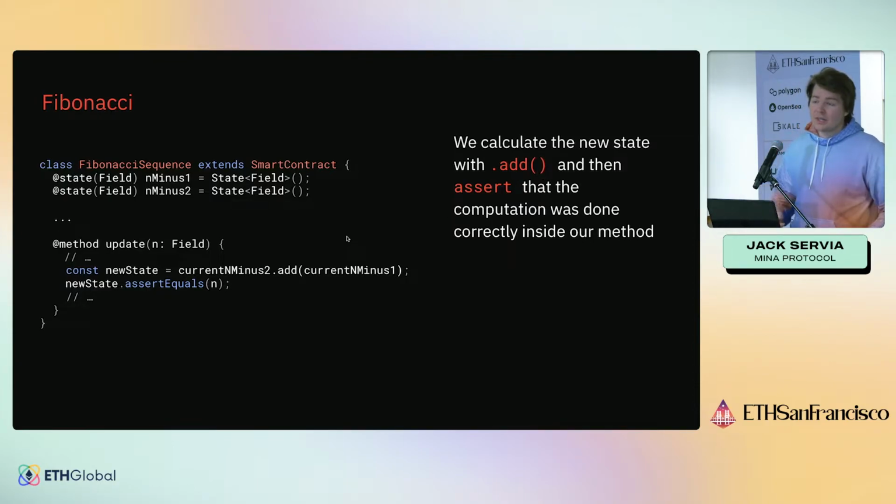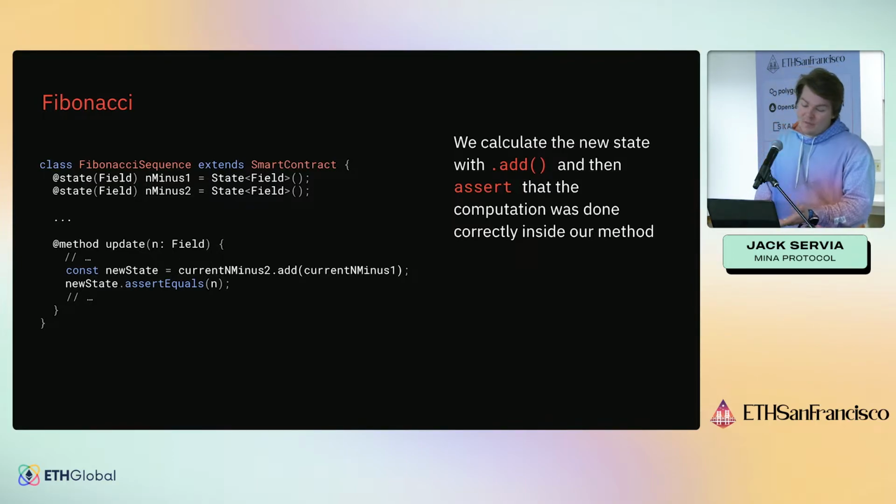The next thing is we'll compute what the new state, the next number in the Fibonacci sequence, should be. We do this by calling the add method on n-2 and passing it n-1 as an argument. So we have the sum of the last two values in this new state. Then we assert that it's equal to the value that we passed in. This assertEquals statement means that if this condition doesn't hold true, it will not be possible to generate a zero knowledge proof that's valid.